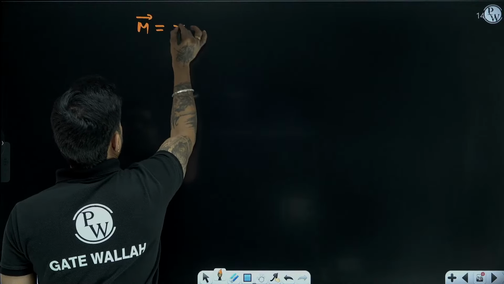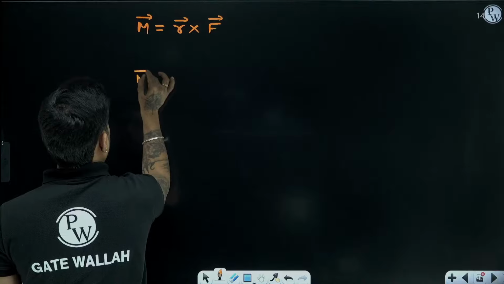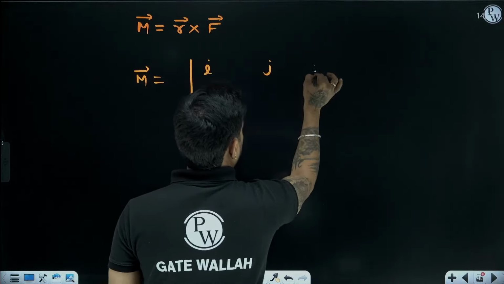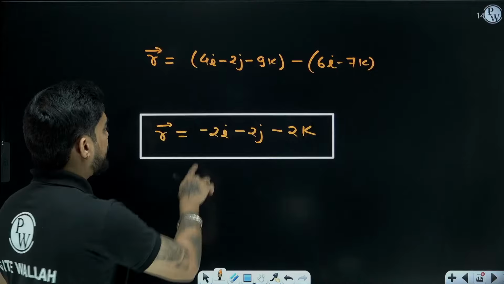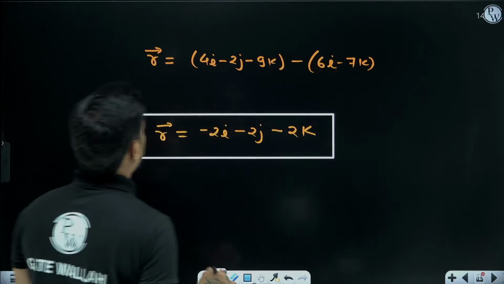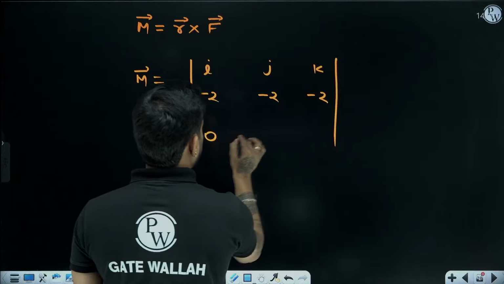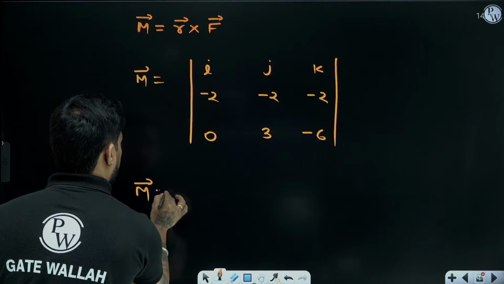Now we need to find the moment vector. Moment vector is r vector cross f vector. You all know how to find the cross product of two vectors. So r vector is minus 2, minus 2, minus 2. And what is the force vector? 3j minus 6k: 0, 3, minus 6. What will be the moment vector?